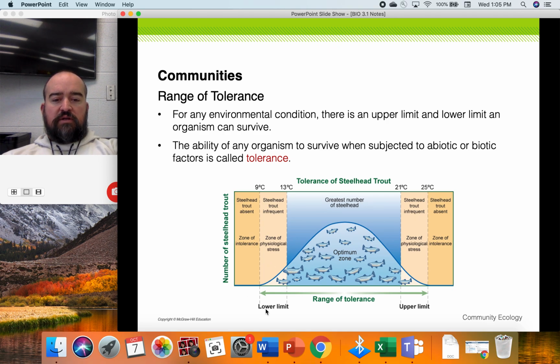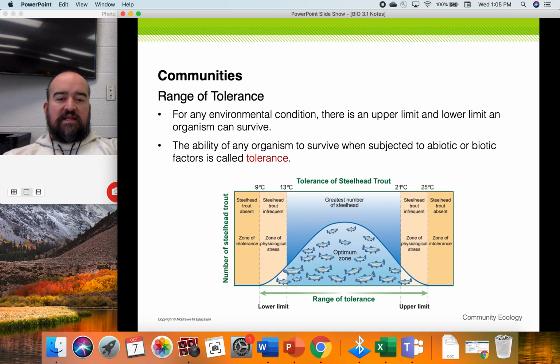And on the other end, on the lower limit, the same idea. There's a certain temperature. Any lower than that, they cannot survive. That's also a zone of intolerance. They cannot tolerate temperatures that low. In the middle, there's this optimum zone. That's where they are the best. They survive and thrive most successfully at a certain range.